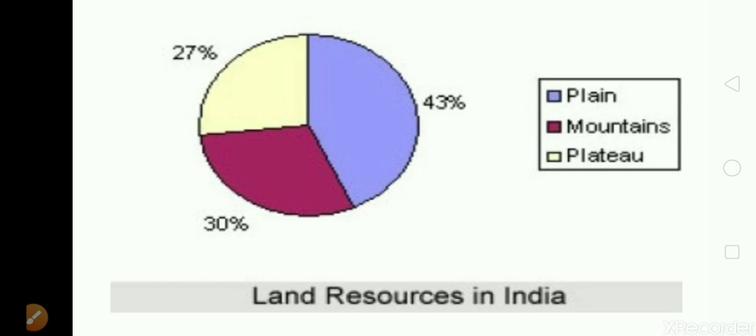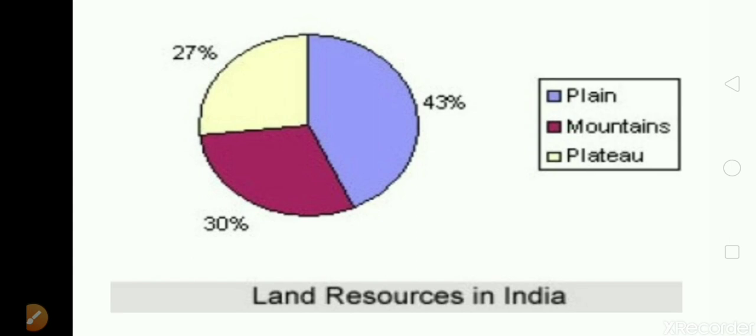And you should also know the different topographies of India. One pie chart is shown here. In this pie chart, you can see three different colors indicated for three different things. Purple color is showing the plains. As you can see, it is showing the maximum. Of whatever land resource India is having, 43% is in the form of plains.